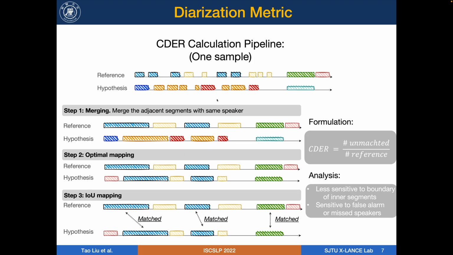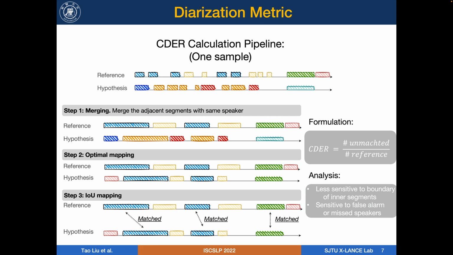This is one sample to illustrate the CDER calculation pipeline. The pipeline contains three major steps: merging, optimal mapping, and IOU mapping. In the first step, CDER merges the adjacent segments with the same speaker. This step can avoid arbitrary segmentation of the hypothesis.